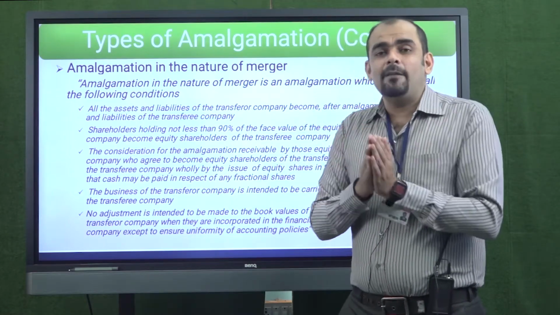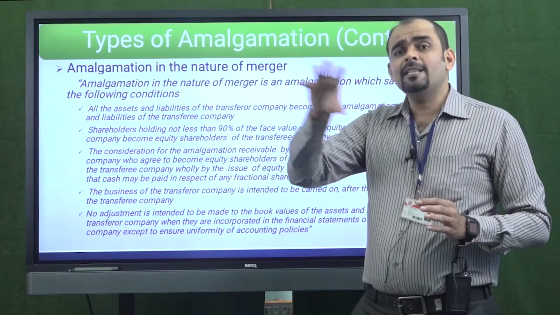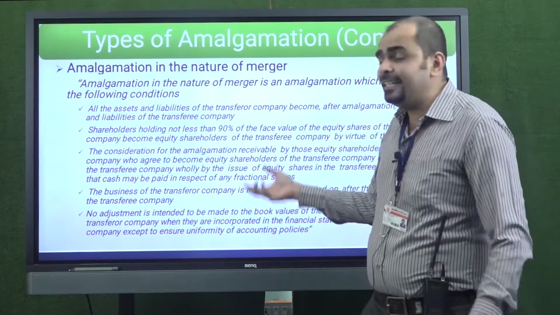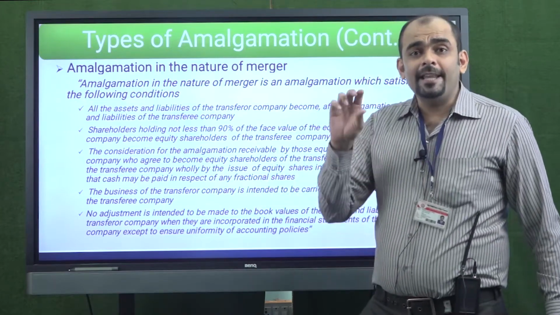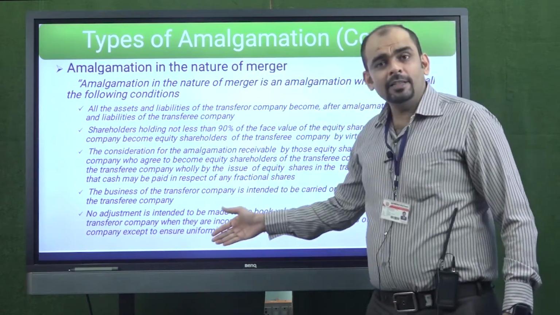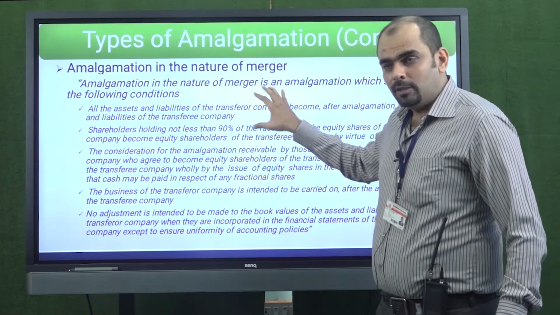So very simple, the last condition is that whenever the amalgamation has taken place, the values of the assets and liabilities which are taken over by the transferee company from the transferor company should be the values of assets and liabilities as they are in its books. It should not change any of the amounts. So that is the last point. So if all the 5 conditions are fulfilled, then we can say that amalgamation is in the nature of merger.